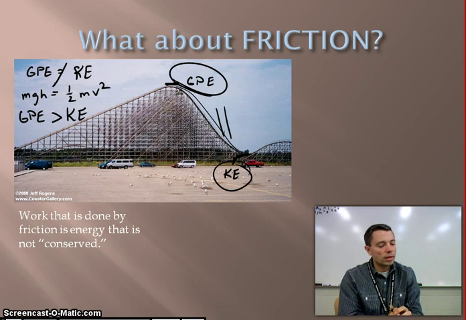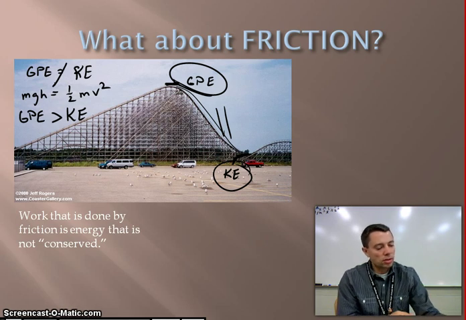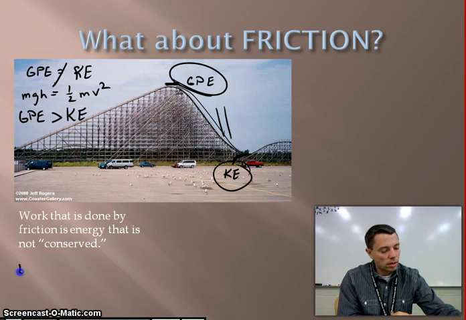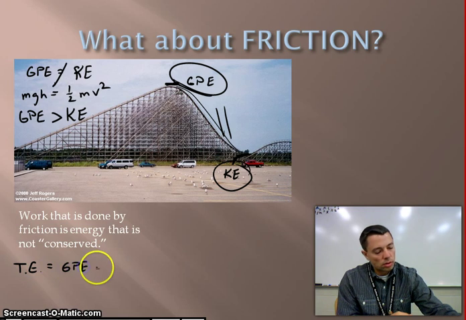If we wanted to write this out in a better statement, our total energy would be equal to whatever our gravitational potential energy is, plus any kinetic energy that we may have, plus whatever work was done due to friction.